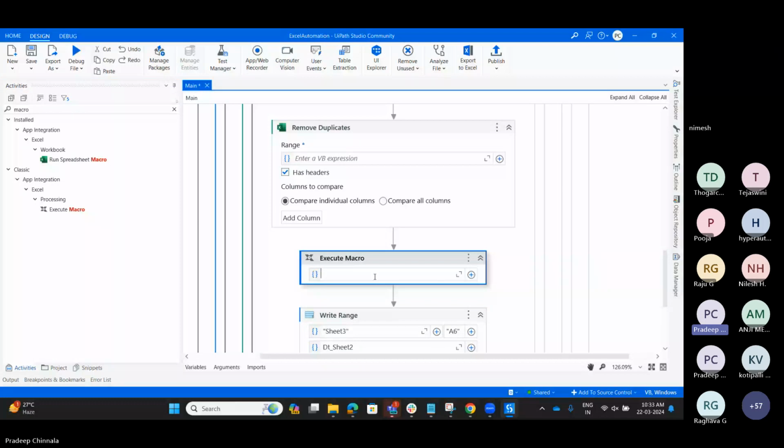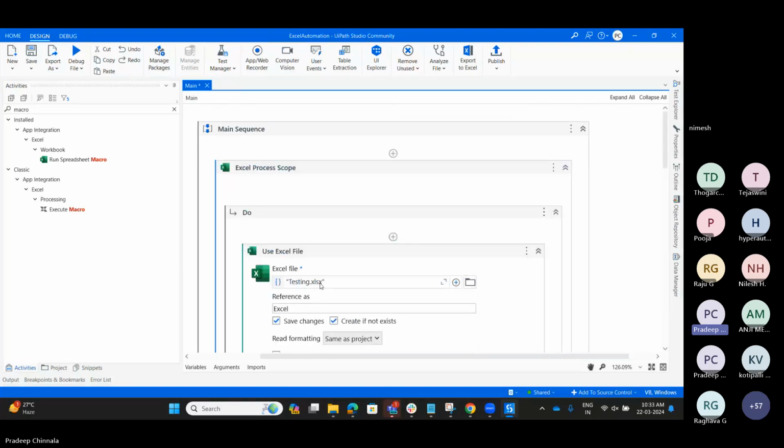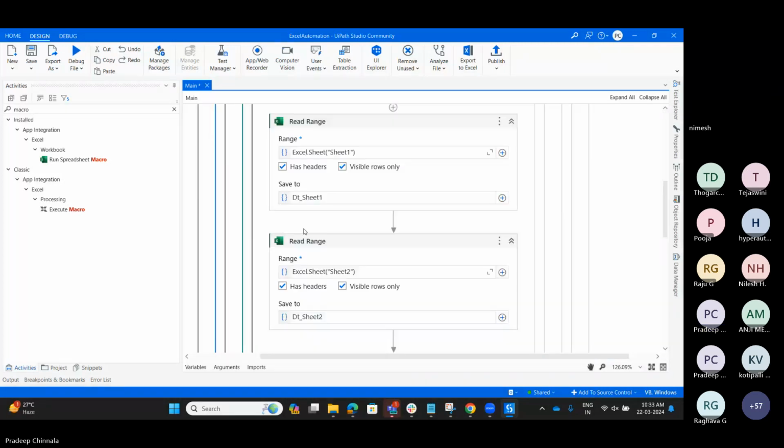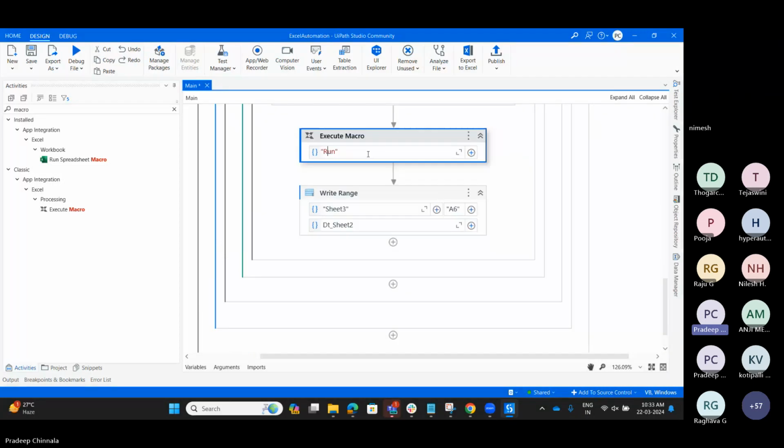Whenever you run that macro using this activity with the macro name, it will perform the action in that particular Excel, and you can see the actions performed. Okay, Pradeep, thank you. Just we need to know the macro name, that's it.